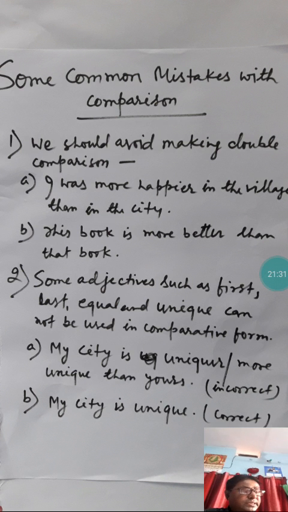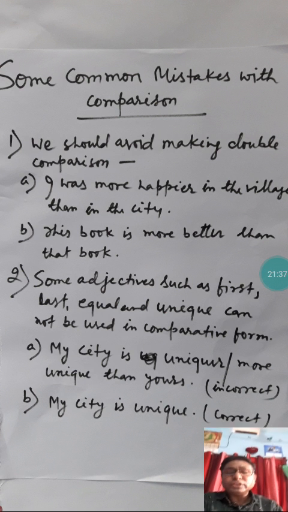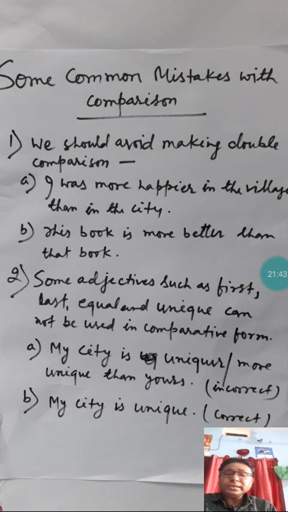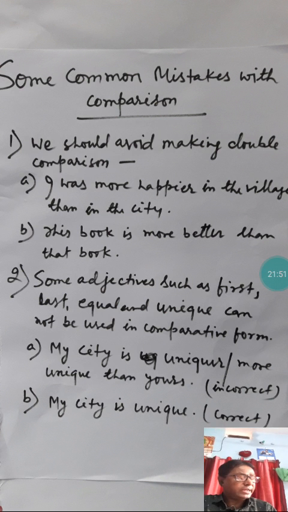That is E, exercise E. What are the common errors? Errors in these sentences from 1 to 10. You have to write the correct sentence, and this is to be done in the copy. Exercise E is to be done in the copy. So carefully you will write this question, and then you will correct the sentence, and then you write the next.